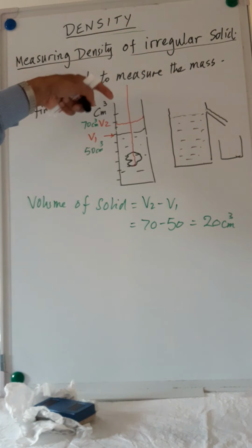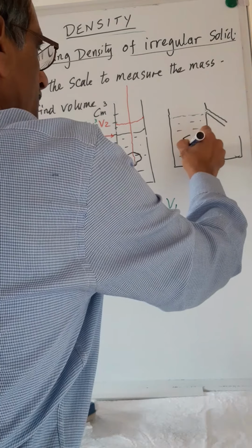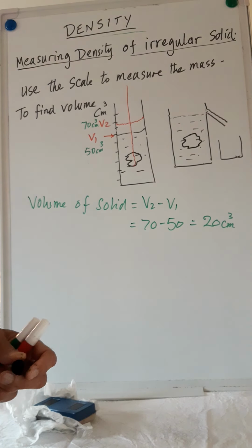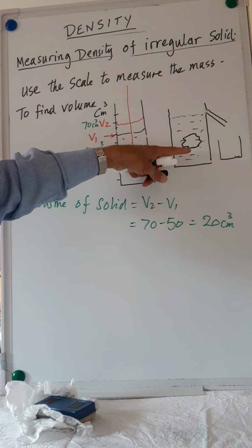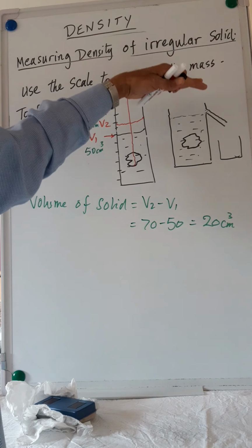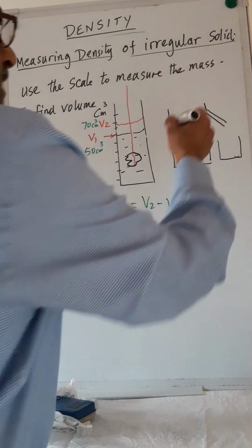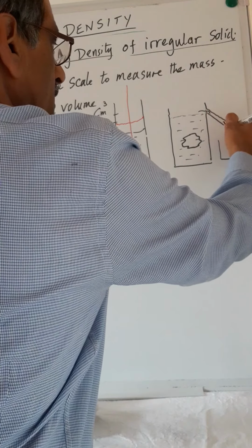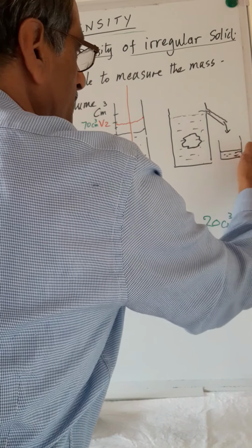Now, what happens when we lower the piece of stone in there? When we put the piece of solid, irregular solid, in there, then this is going to displace water equal to the volume of the stone. Okay, and that water is going to come out, it's going to spill out into the beaker.